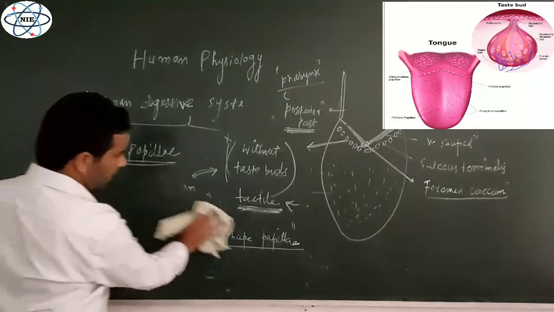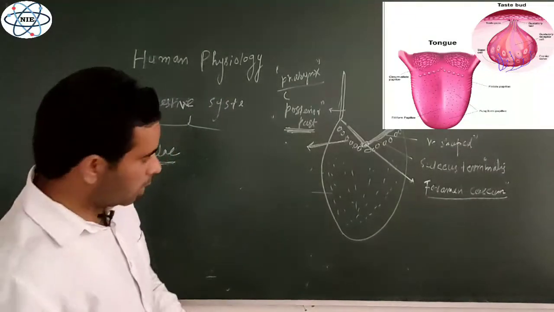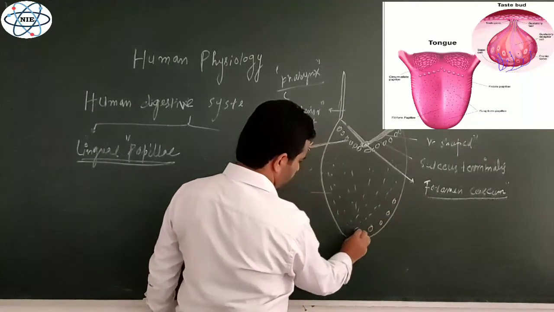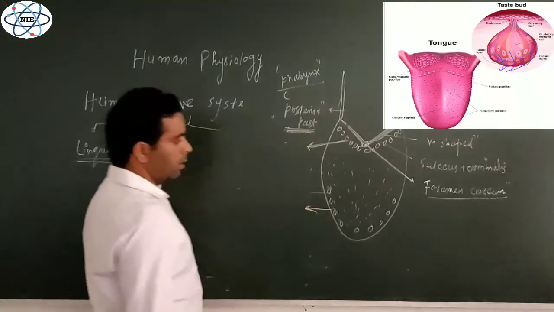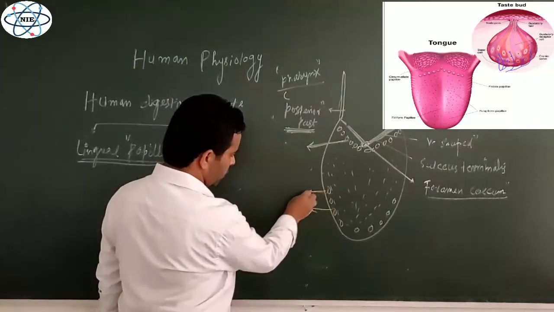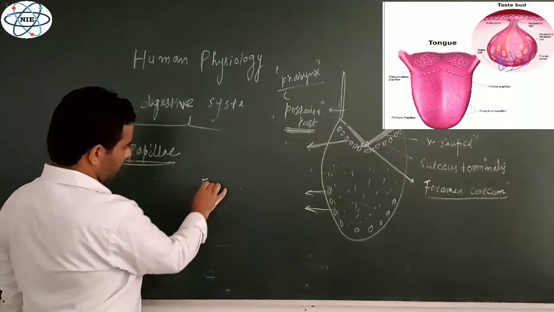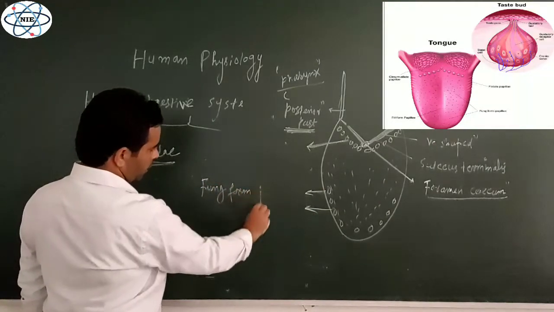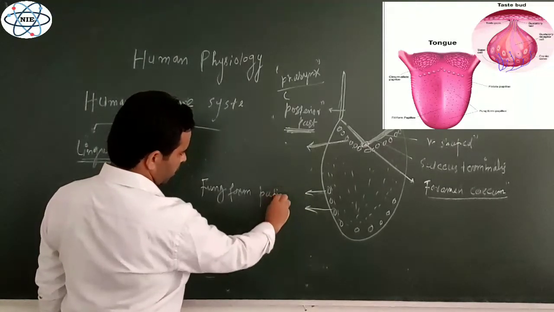Now lastly, there is a fourth type of papillae on the surface of the human tongue, which are generally located at the tip of the tongue. These papillae are mushroom shaped, and that is why they are called fungiform papillae.